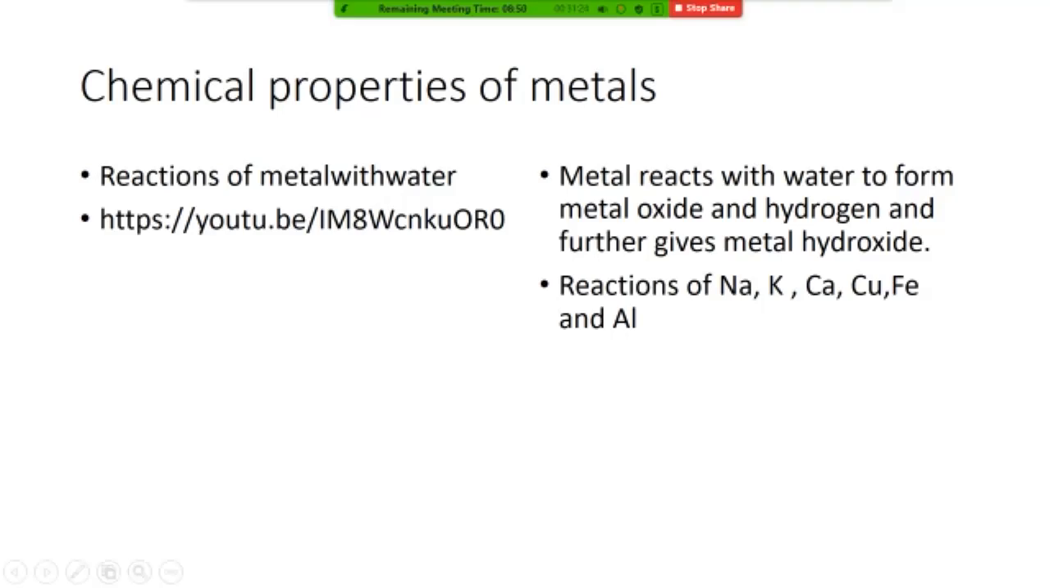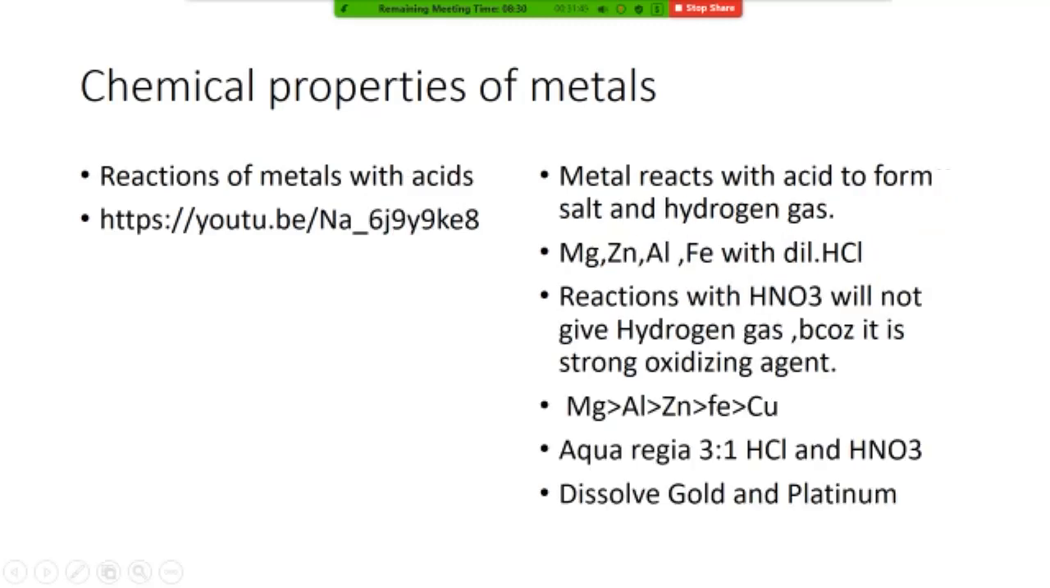Aluminum can react with warm water. Even zinc metal will also react. If you come to magnesium, it is also going to react. But if you come to gold and silver, they are not going to react, and even copper will not react with water. Let's see one more video related to this.